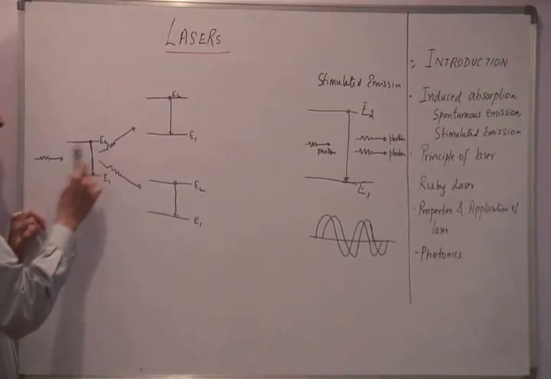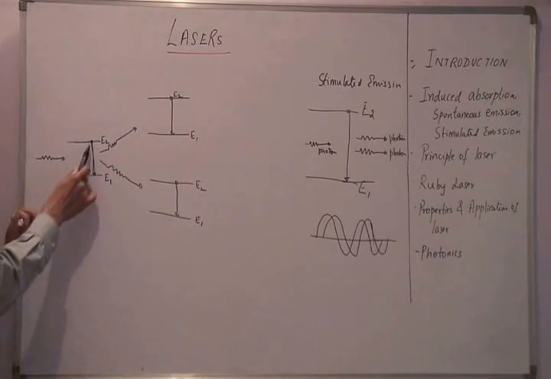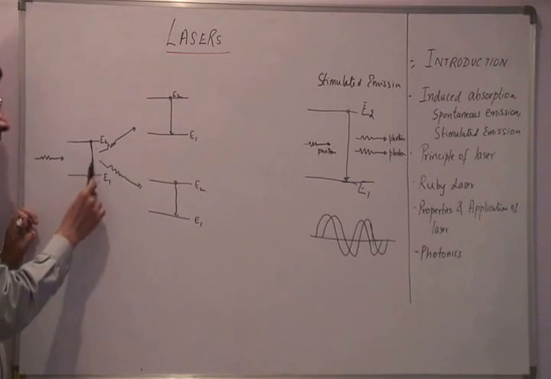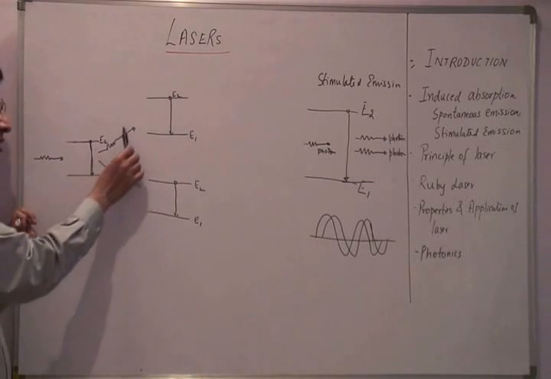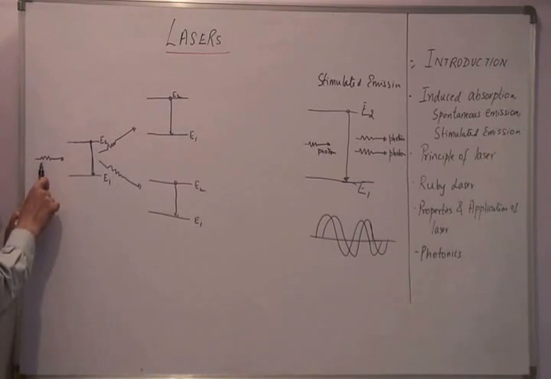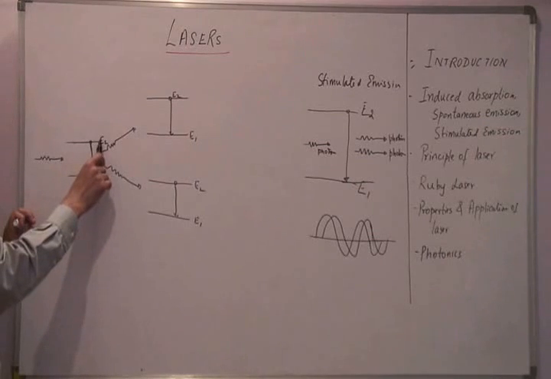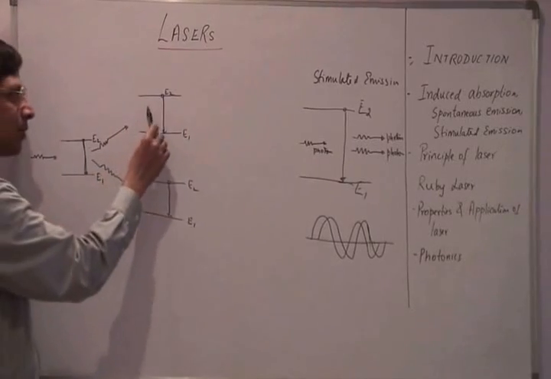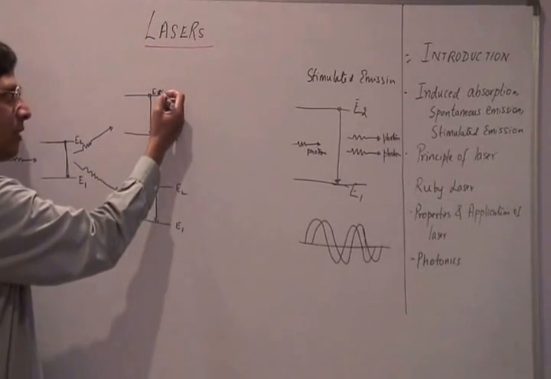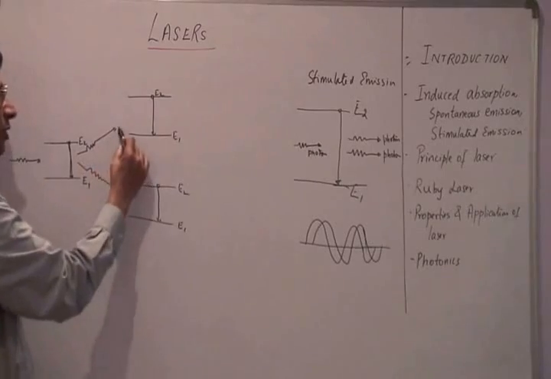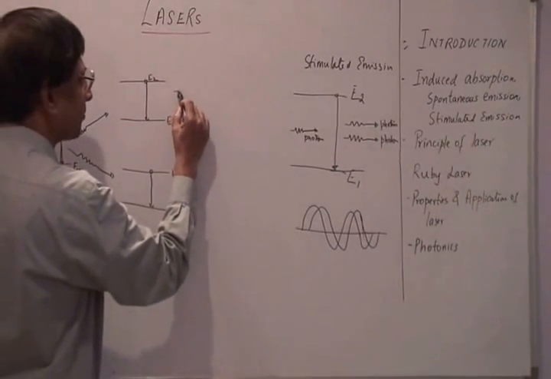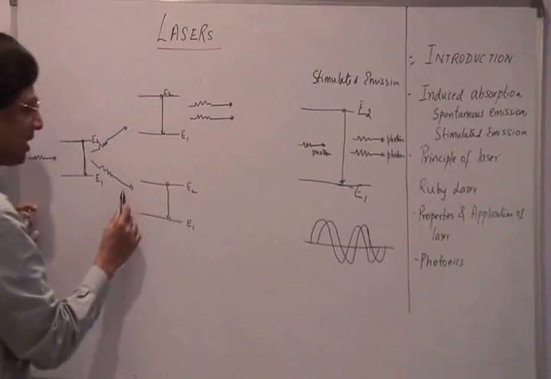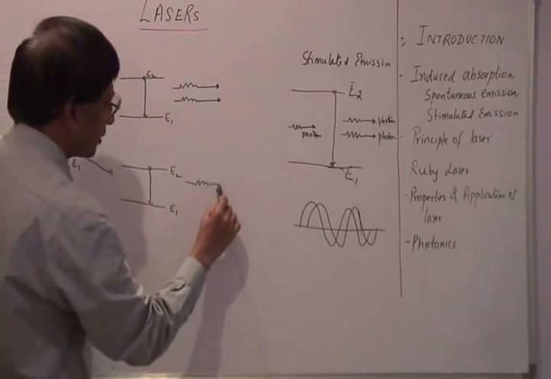Note that initially I had one photon falling on this particular atom, and then this atom fell from energy level E2 to E1 and we got two photons out of this: one photon from the incident photon, and the other photon that we got by the transition of the atom from E2 to E1. Now this photon is falling on this particular atom, and again here the atom is moving from energy state E2 to E1 and the photon is incident on that, so therefore this gives out two photons. And likewise, even this atom gives out two photons.